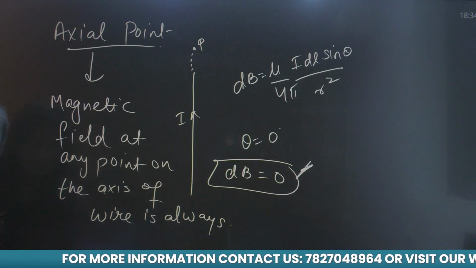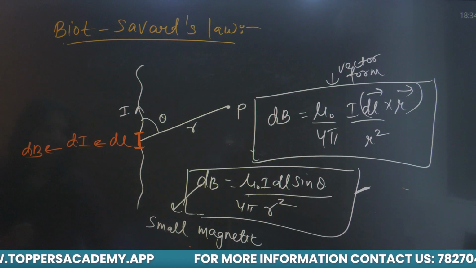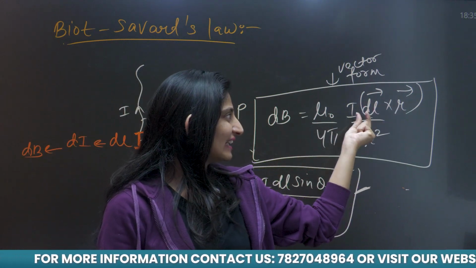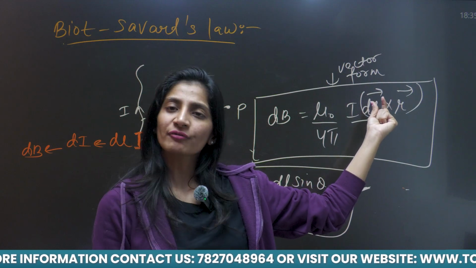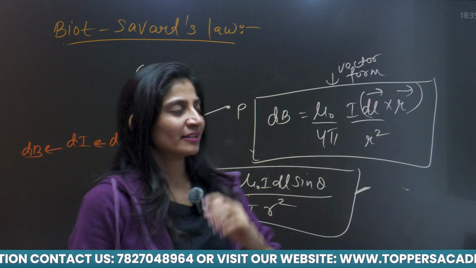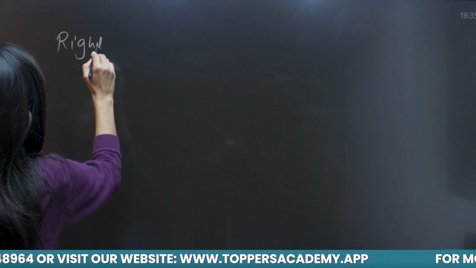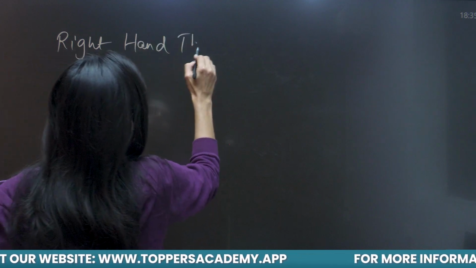Now if I move to the direction of the magnetic field, we know that the magnetic field is a vector quantity. Vectors are those quantities which have magnitude plus direction. How can I represent the direction of the magnetic field? From this formula you can tell that the magnetic field is given by the cross product of dl, this length element, and this r vector. But it will be easier if you use the right hand thumb rule.